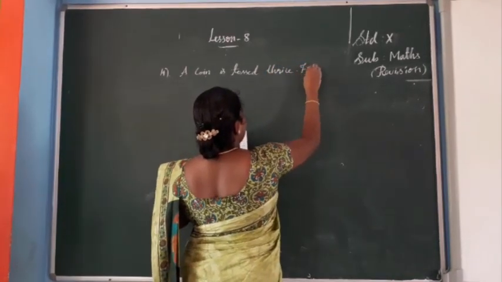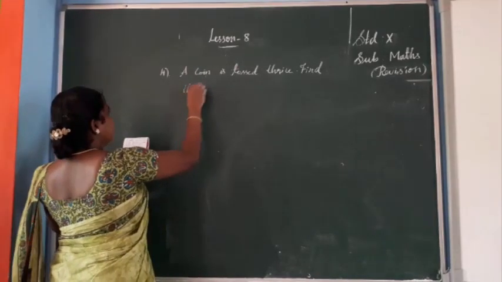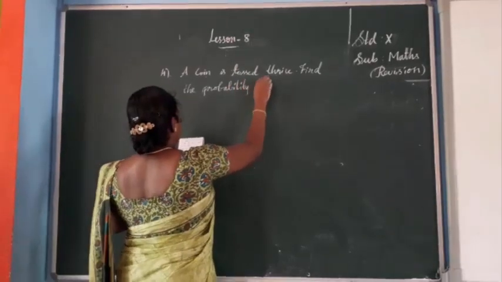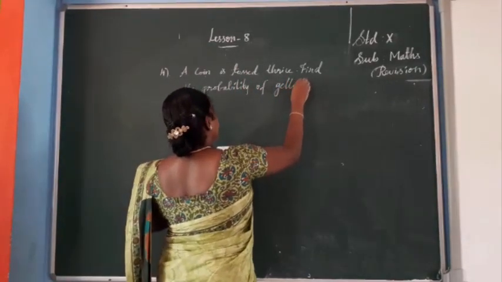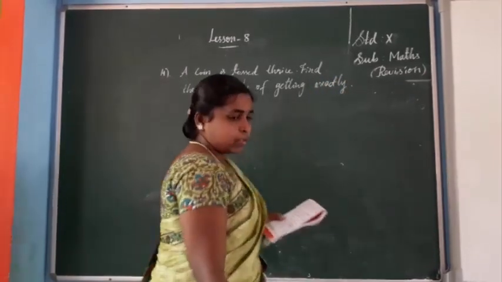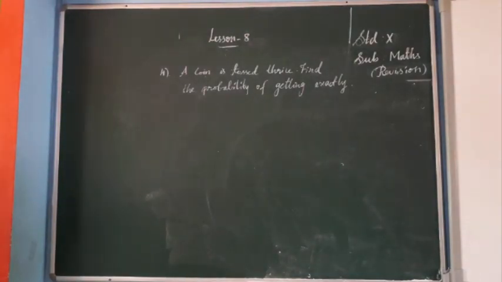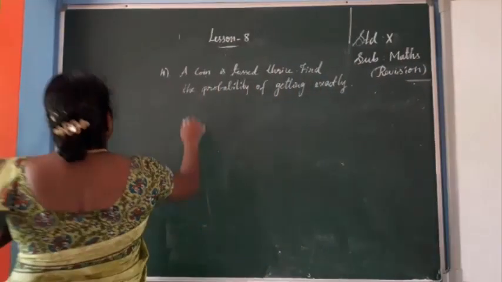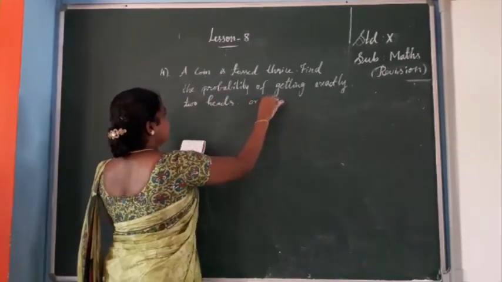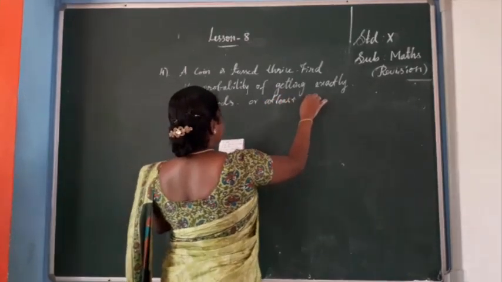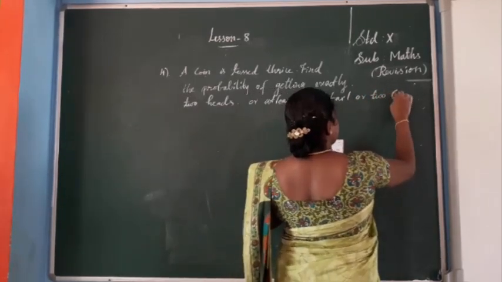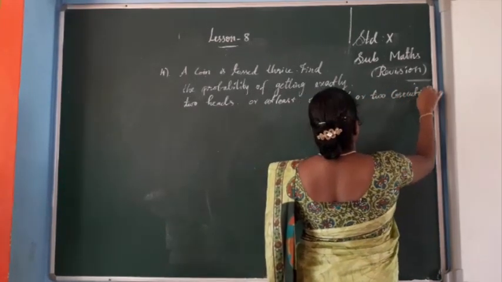Find the probability of getting exactly 2 heads, or at least one tail, or 2 consecutive heads.